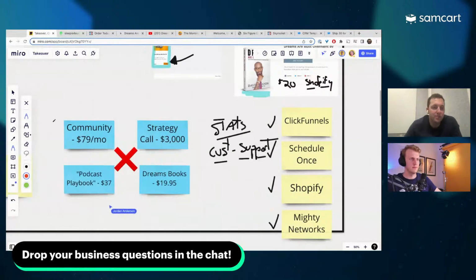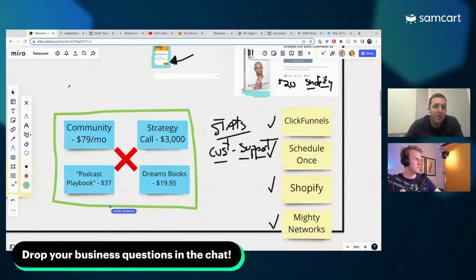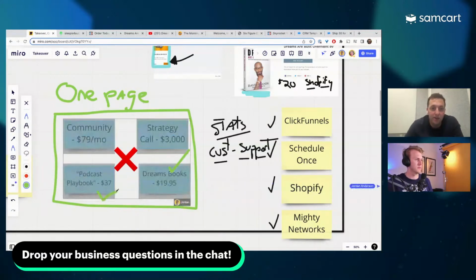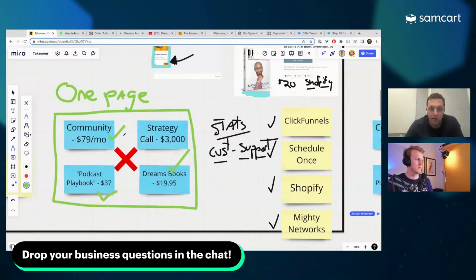How cool would it be if we took all these different offers, everything David's selling over here, and made them all available to buy at the same time on one very simple page? So every time someone comes in to buy his book, why couldn't they buy the book and say, hey, cool, I'd love to get the podcast playbook, I'd love to join that community too. And all of a sudden your customers go from spending $30 to $100 to $200, because you're giving them a chance to spend more.